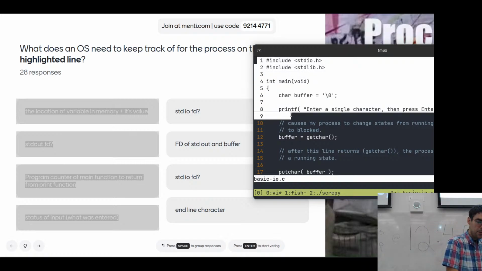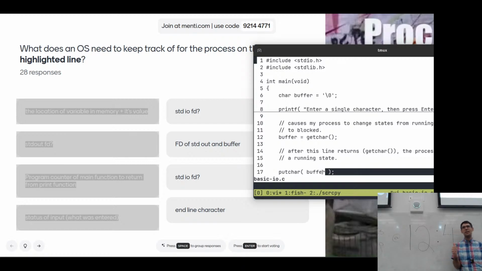This is called a terminal, okay? Yep, we were all agreeing on that. Okay, it's a terminal.